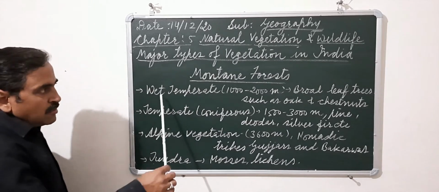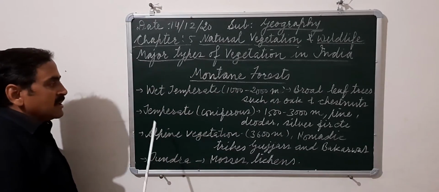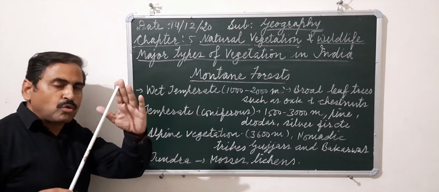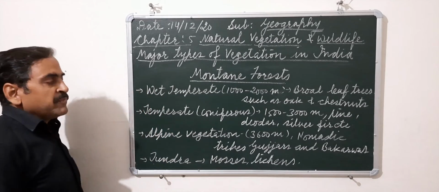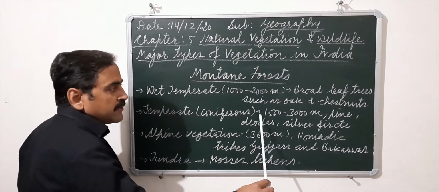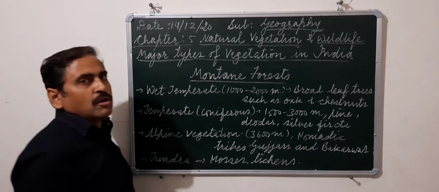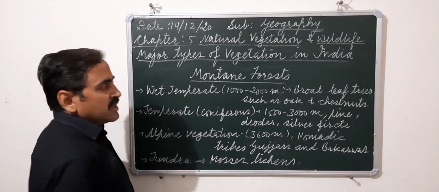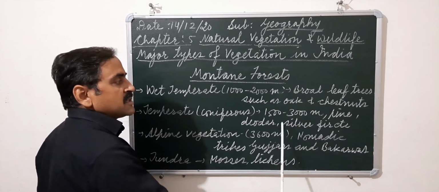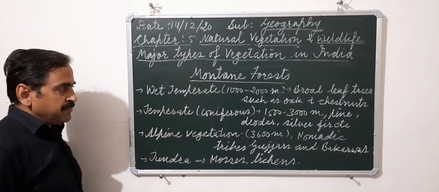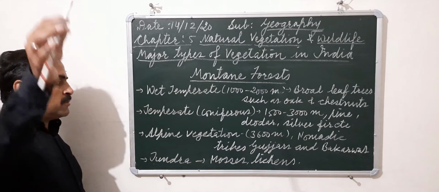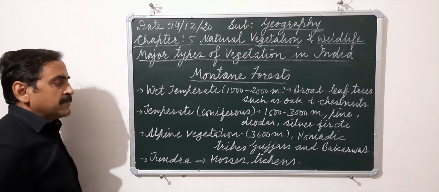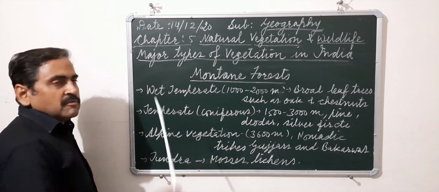Then as we move a little bit further, higher, then we have temperate, which we call the coniferous trees, meaning cone shaped trees, that are found approximately between 1500 to 3000 meters of height. And the most important trees found here are pine, deodar, silver fir, etc. Then further we move upward, around 3600 meters we have the alpine vegetation.